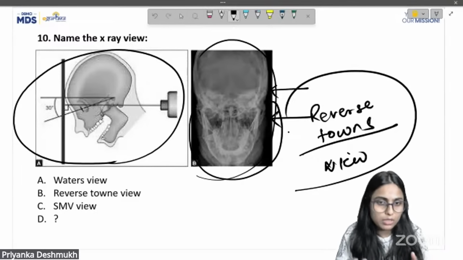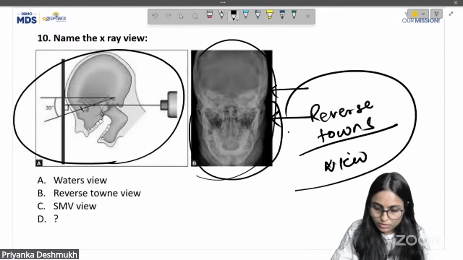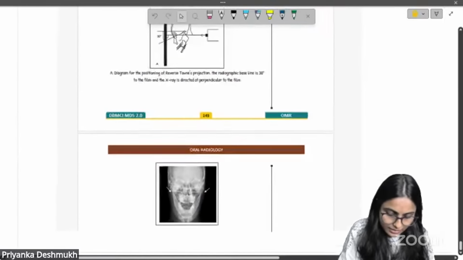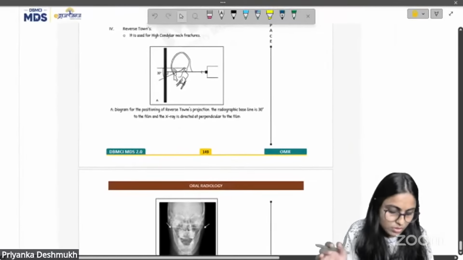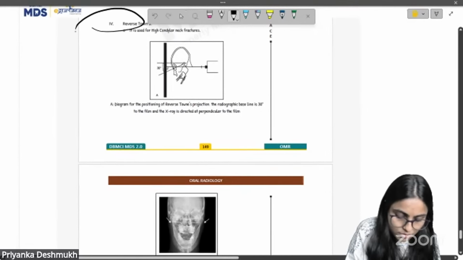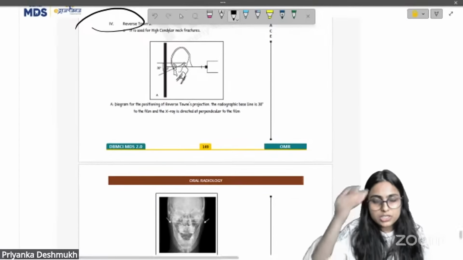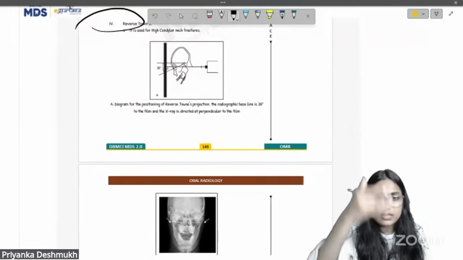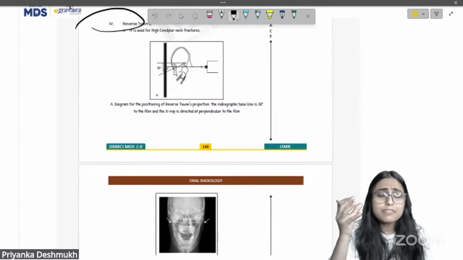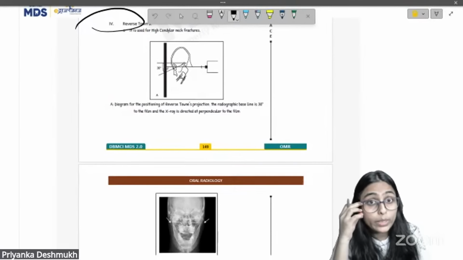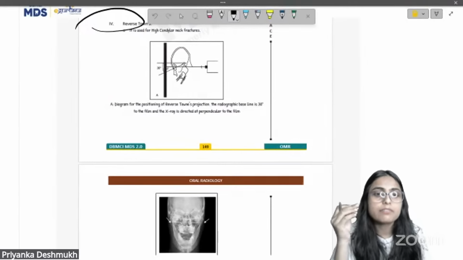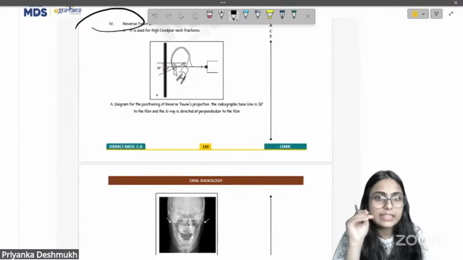Looking at the positioning in the notes, for reverse Towne's, the patient's forehead touches the film or receptor, and the canthomeatal line forms an angulation of 30 degrees with the film.